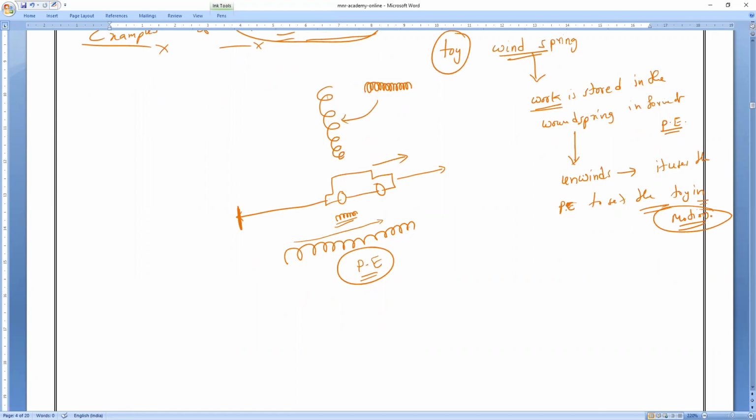See, when I give the key, rotating it, and release, the toy goes. Or if I drag it back and leave it, the toy goes. In both cases, I am changing the state of the spring. Have you noticed it? I am doing my work. I am giving the key to the car. Key means rotating. I am doing my work, and that work is stored in the form of what?